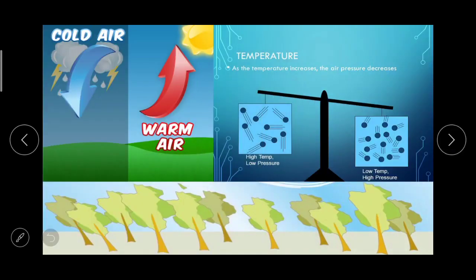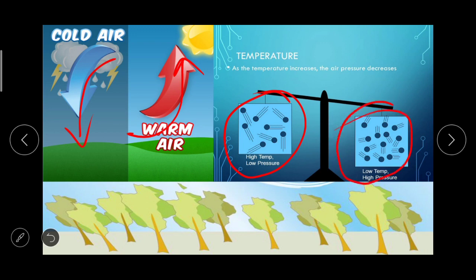Here again you can see through images or figures cold air going downwards and warm air in the upward direction. So as the temperature increases, the air pressure decreases. High temperature, low pressure; low temperature, high pressure.